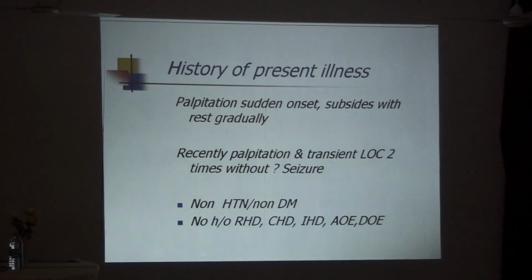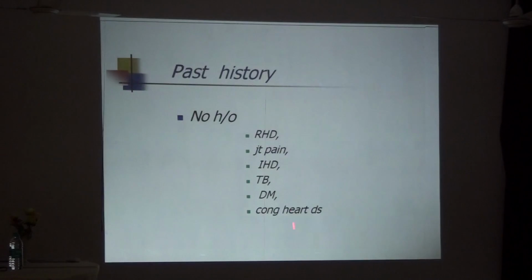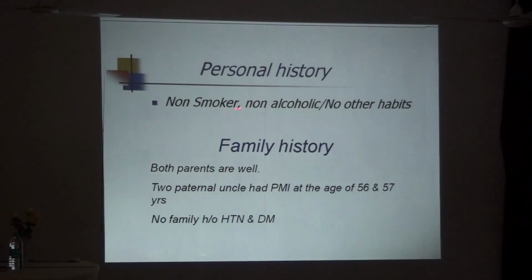He regains consciousness immediately, within 30 seconds. Seizure and syncope are clinically very significant to distinguish. A seizure will never regain within 10 or 15 seconds; generally it is syncope which regains quickly. No significant clue regarding rheumatic, ischemic or any heart disease. All are negative. Non-smoker. In the family history, both parents are normal, but two paternal uncles had pacemakers at the age of 56 and 57. This is one clue that we wanted to explore, whether it is genetic or not.